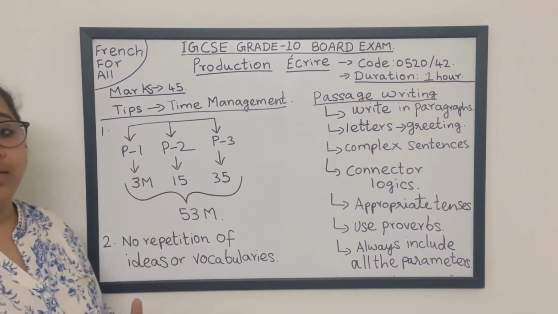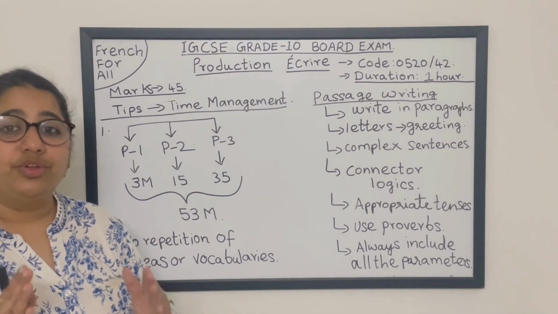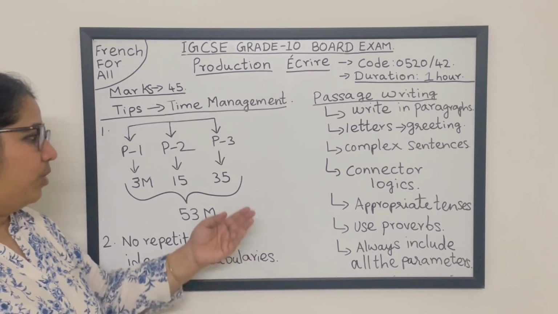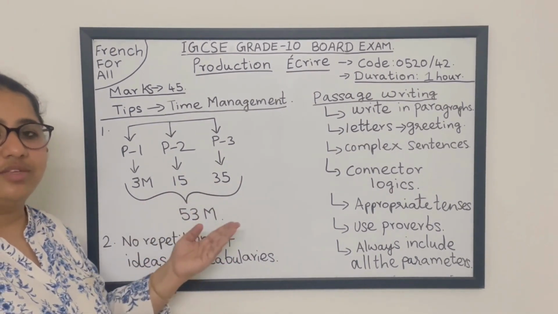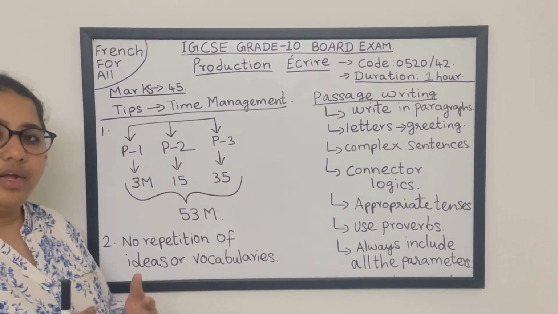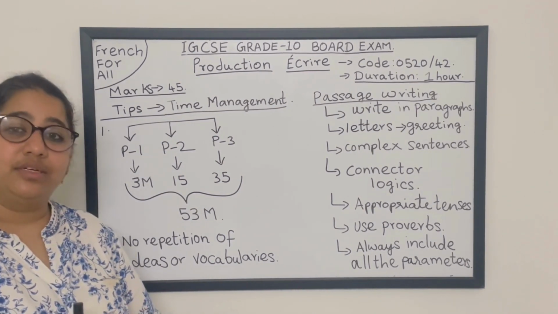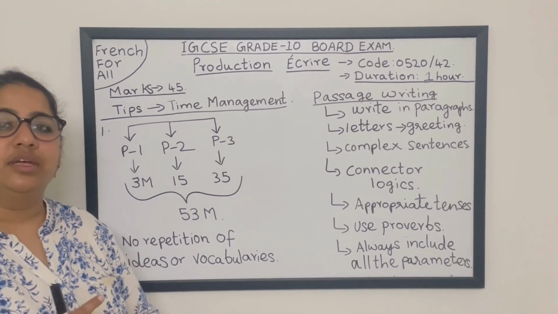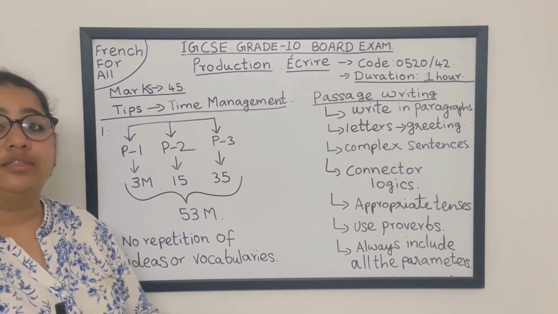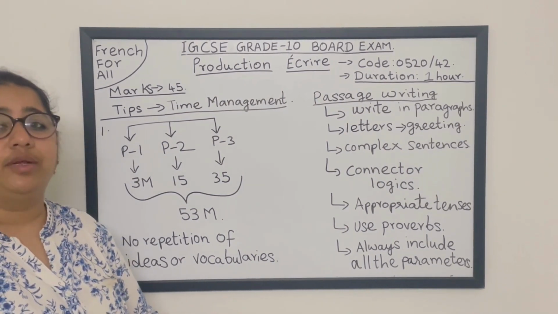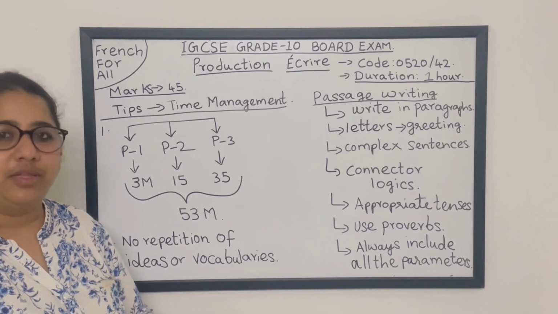So in these 7 minutes, your job is to go through all the answers which you have attempted, and check for errors such as grammar errors, spelling errors, repetition of ideas, repetition of the same vocabulary. All this should not be there.